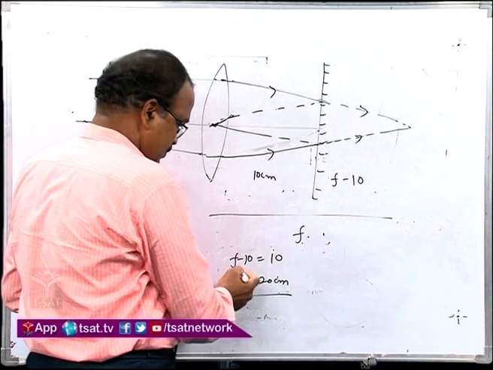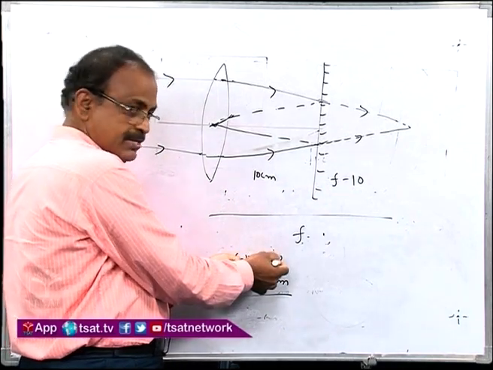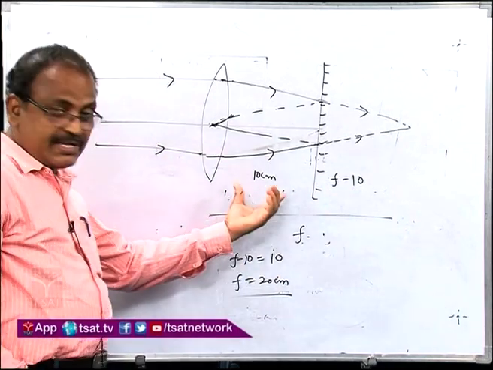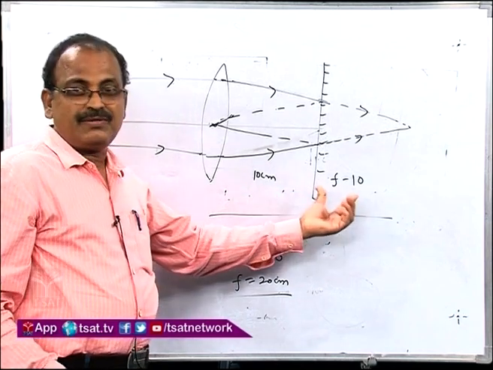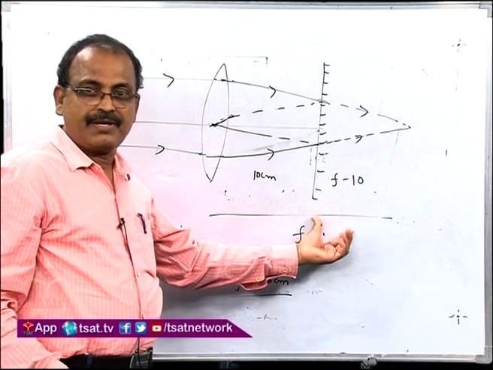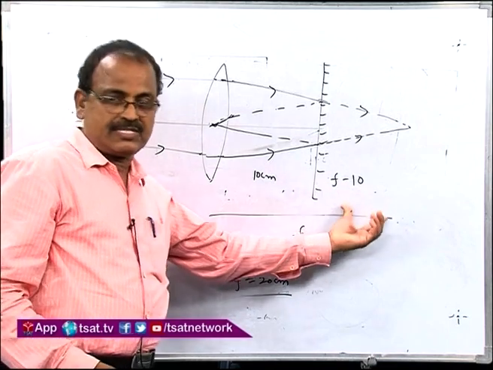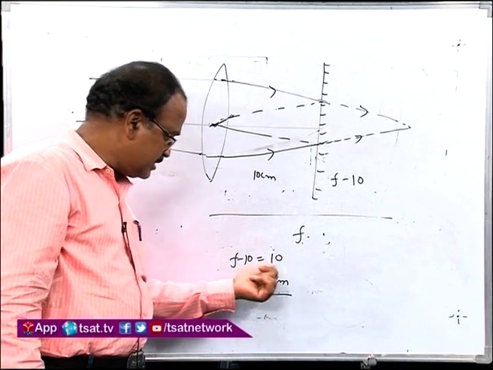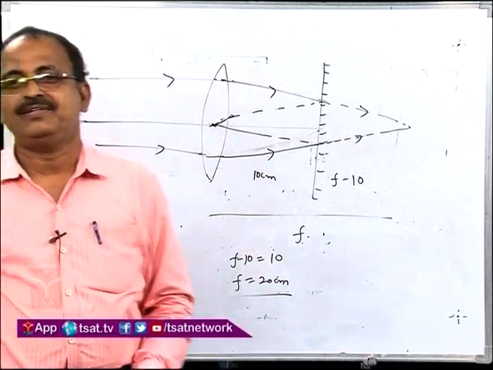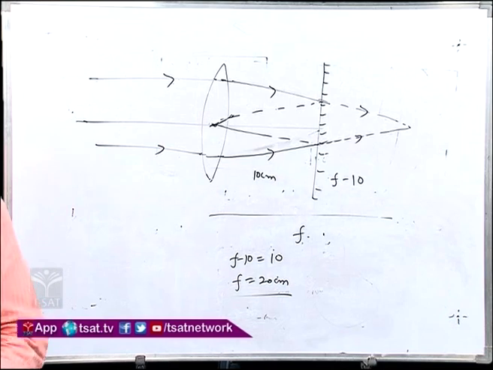Here we are following that the object distance is equal to the image distance from the plane mirror, which is the property of mirrors. So F minus 10 is equal to 10 and F is equal to 20 centimeters. So this is calculated.